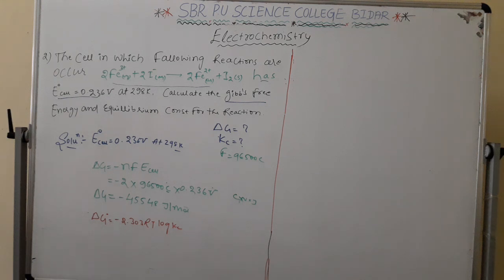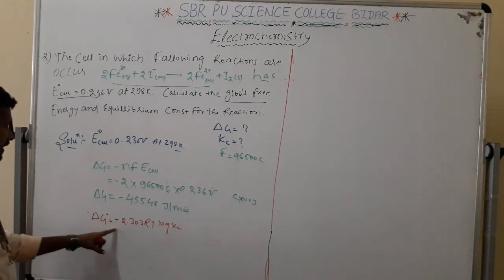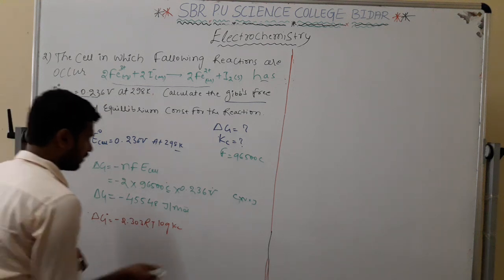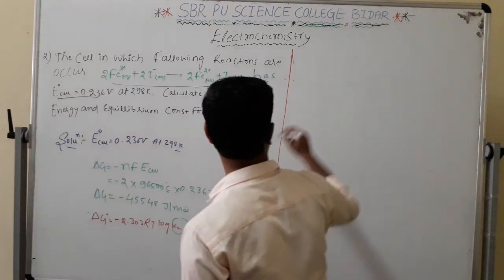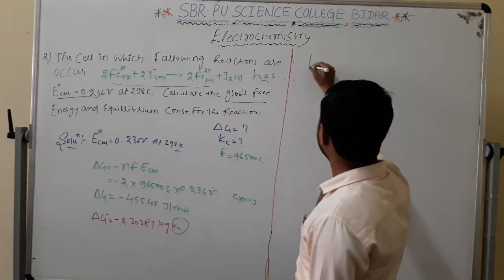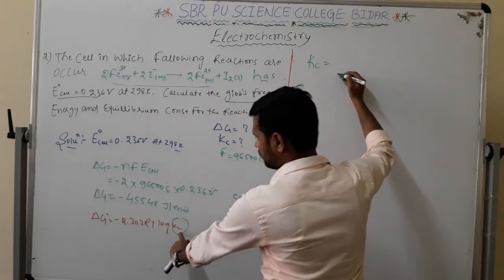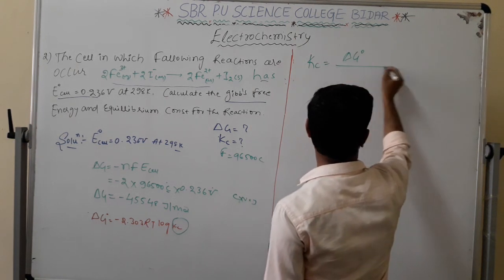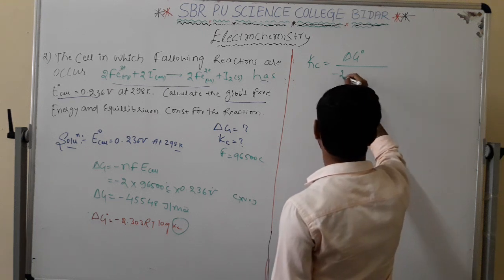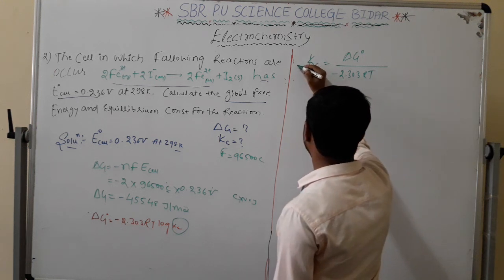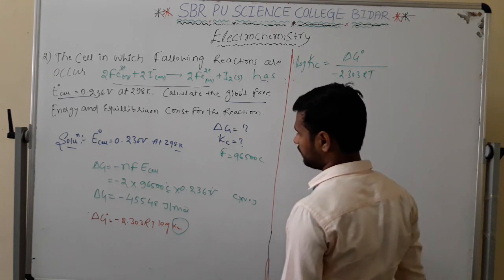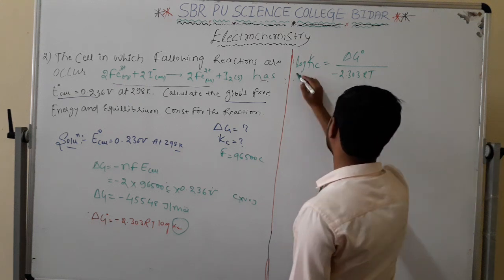What values do I know here? Delta G I already know. I have to find the Kc value now. How can I write Kc? Kc, I can write here: log Kc equal to delta G naught divided by minus 2.303 RT. Whatever the log will be, I am writing log Kc here itself, because both are combined.